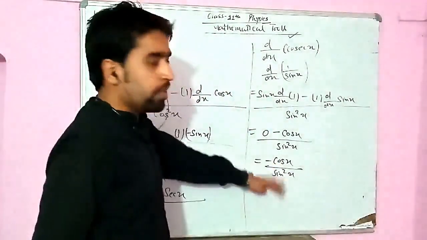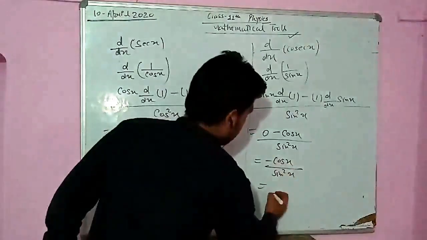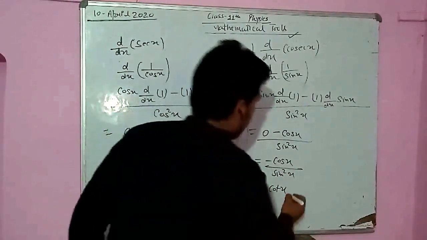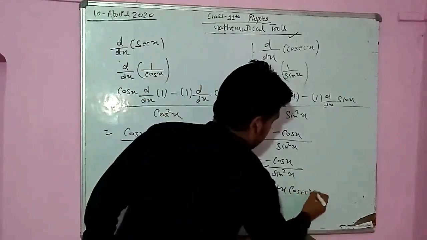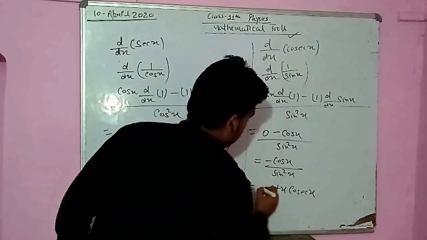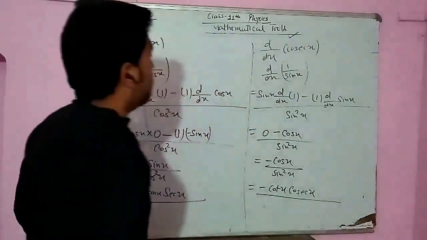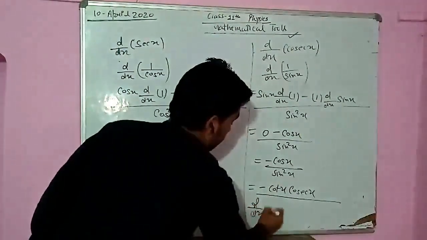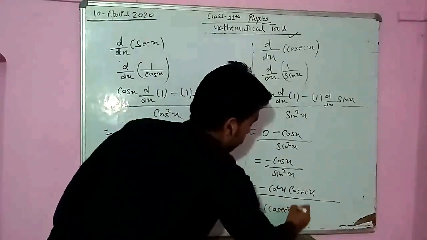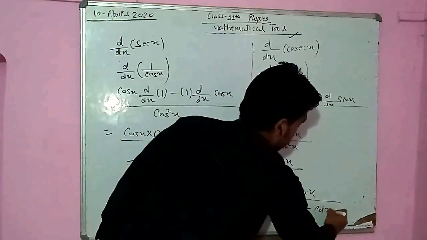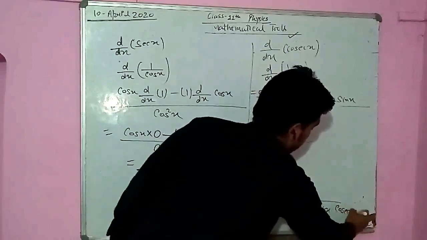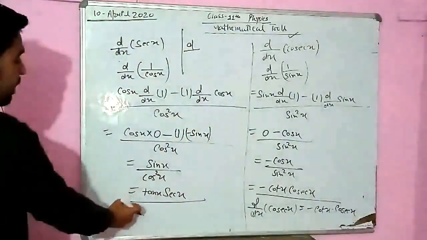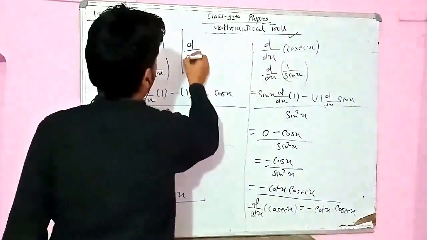Now simplify this ratio a little. You will get cos upon sin is actually cot, okay, and 1 upon sin is cosec. But don't forget there is a negative sign also. So this is the differentiation. If someone asks what is d upon dx cosec x, we should learn it perfectly: minus cot x into cosec x. What is the differentiation of sec x? We have solved it already. Sec x into tan x or tan x into sec x.